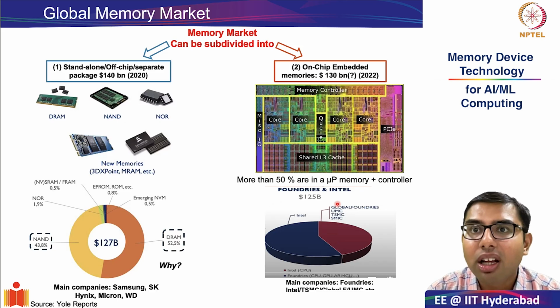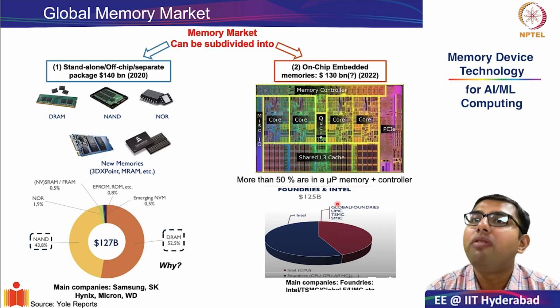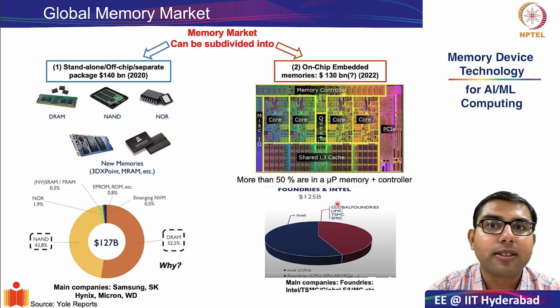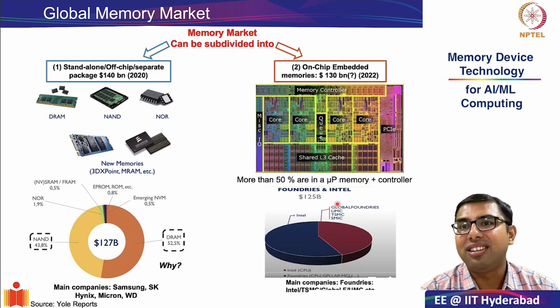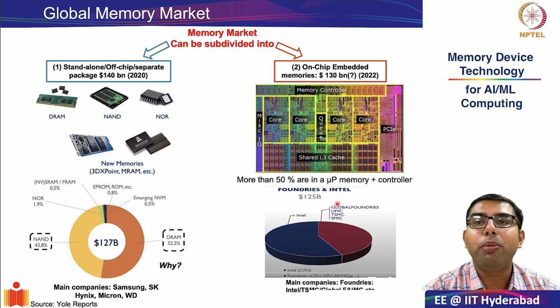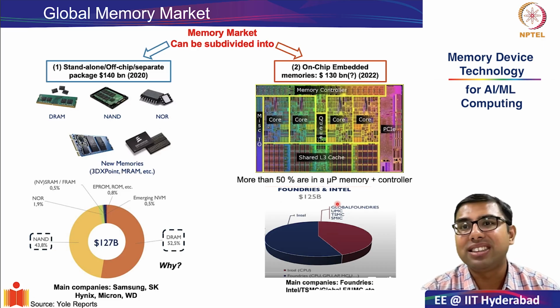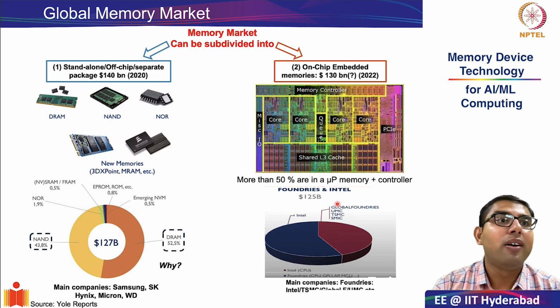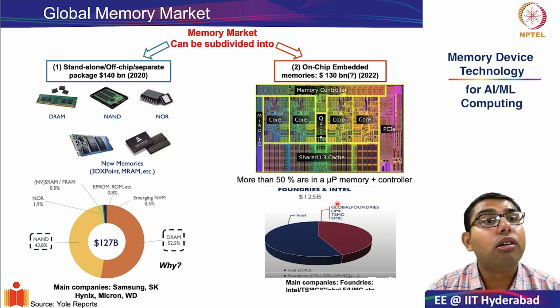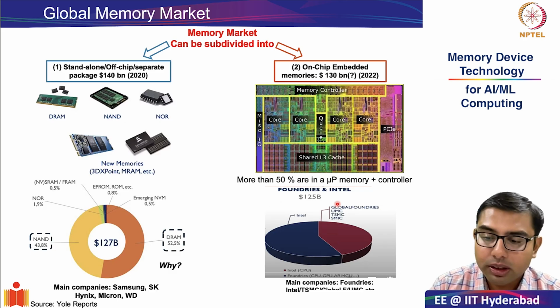These are Intel, TSMC, Global Foundries, and a few other companies. So in essence, what we saw was memory market cannot be restricted only to its off-chip or standalone components. There is a big component of memory footprint within the logic subsystem also.